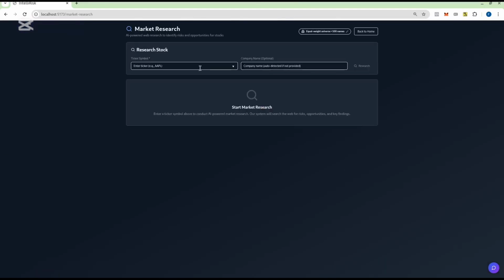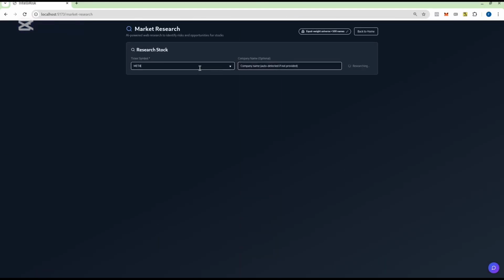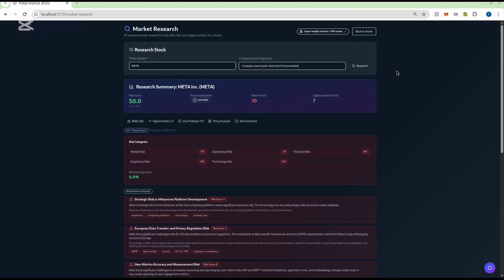And the last thing is market research. So here if I input a stock such as Meta, we can basically do market research. We can input a ticker such as Meta and basically have a risk score out of 100, and a recommendation of whether we should buy or not. This is a low risk compared to others based on the SEC filings.